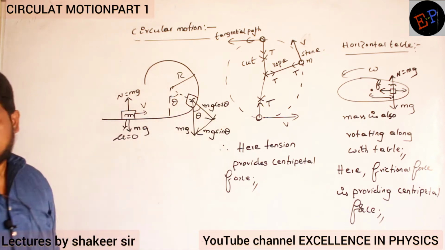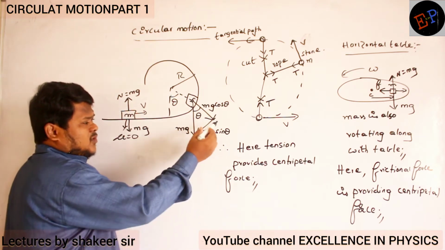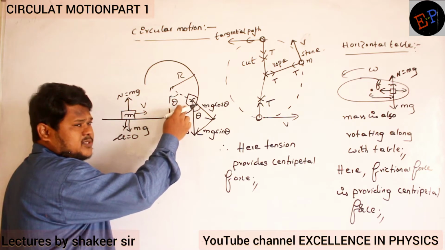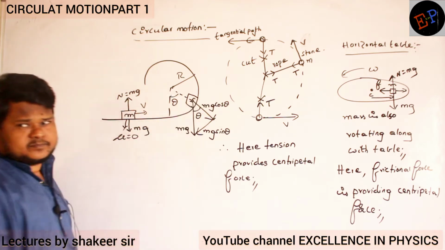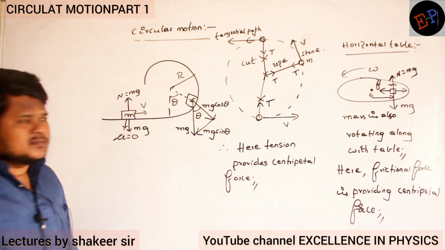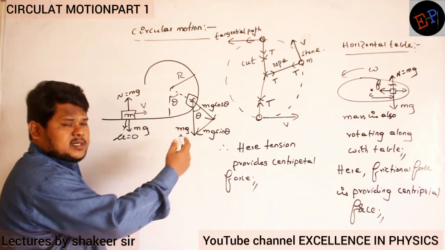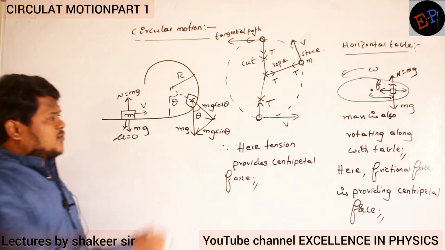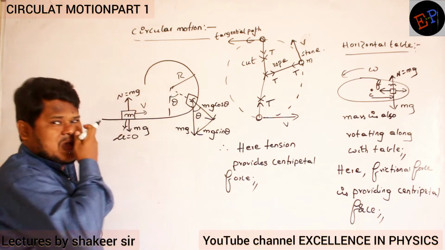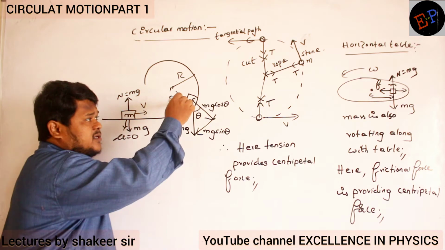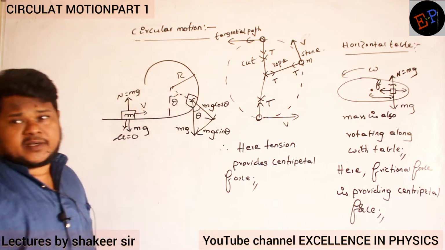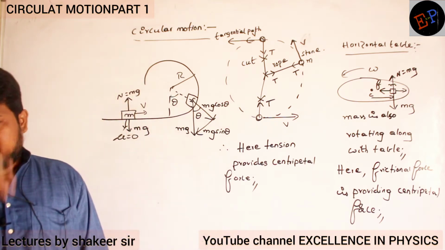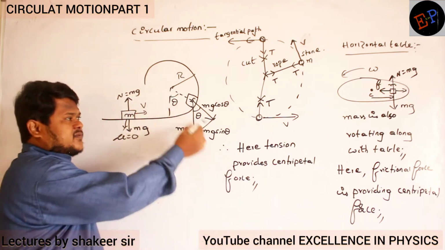Now what is mg sin theta doing? mg sin theta is trying to pull this body down the inclined plane. That's the function of mg sin theta. It will try to drag the body downwards. What is mg cos theta doing? mg cos theta is pushing the inclined plane at an angle of 90 degrees. That's what we see, no?